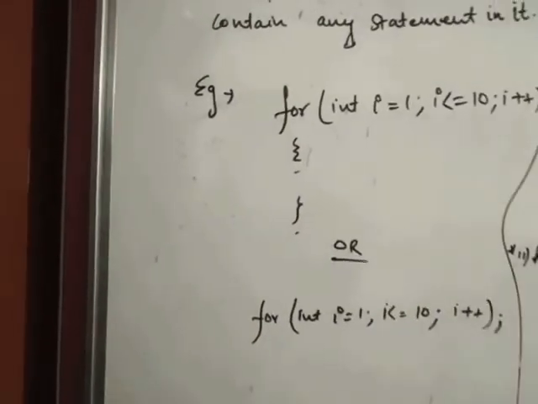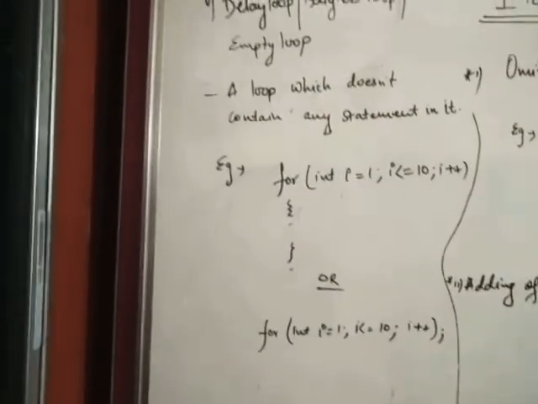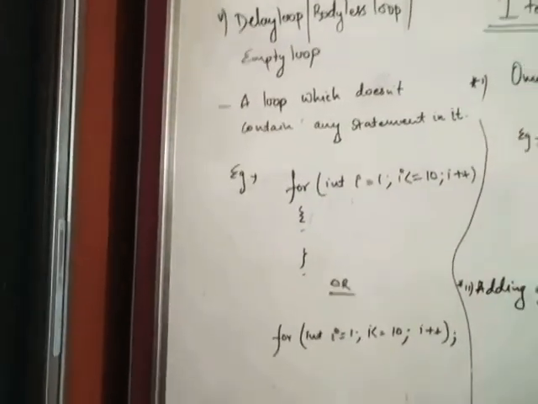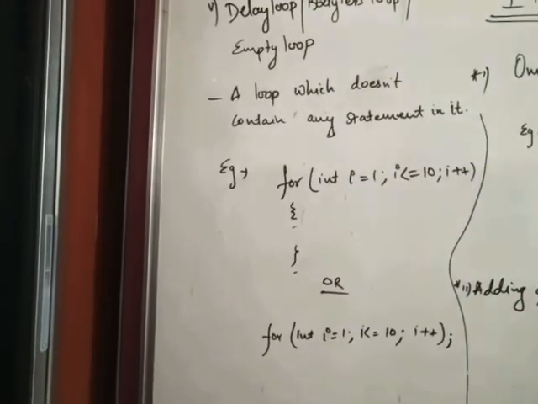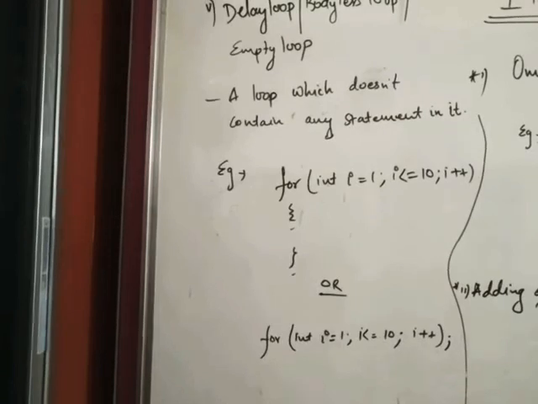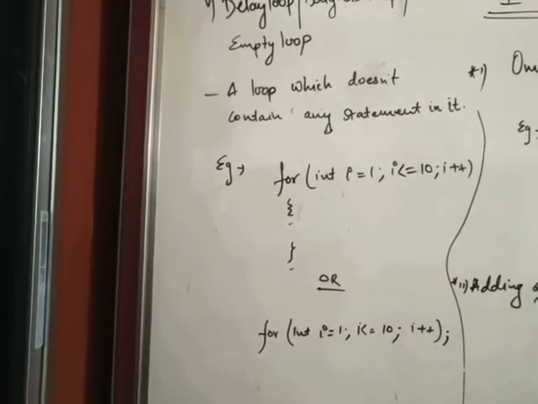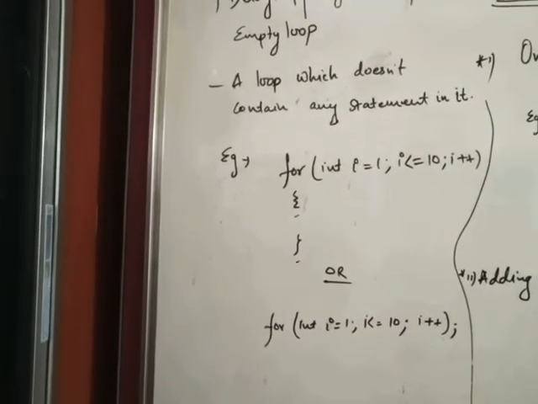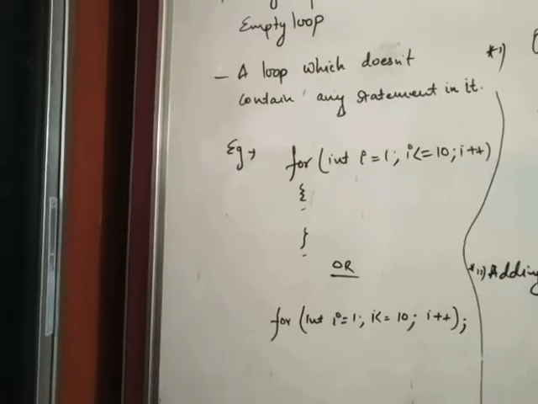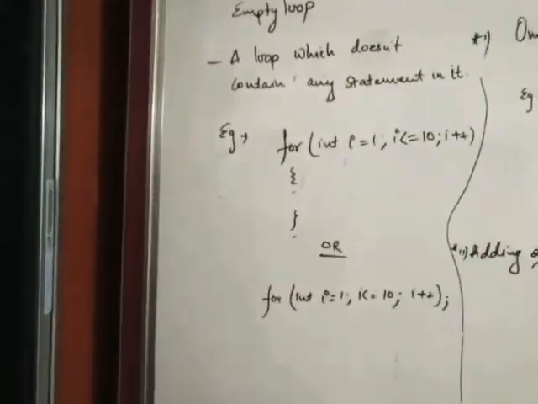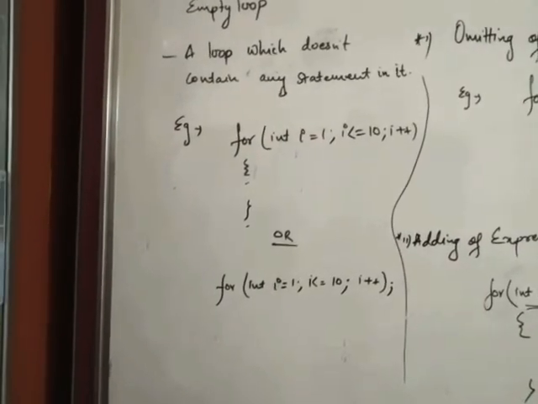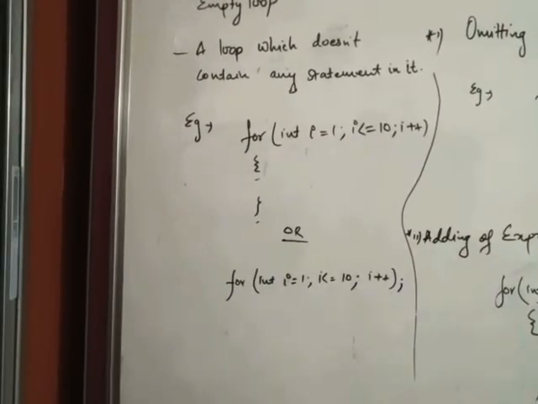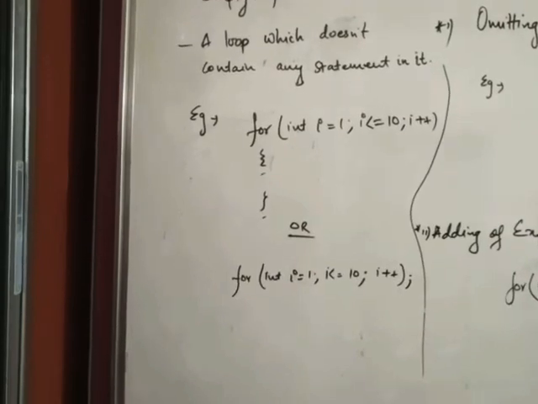So why do we make this type of loop? The significance of this loop is what? These loops are used when we want a delay during the execution of a program. Like if you want a delay while doing any output or any type of questions when you are doing programming, then in those cases we make a delay loop or a bodiless loop.